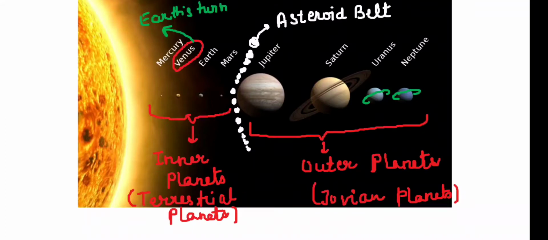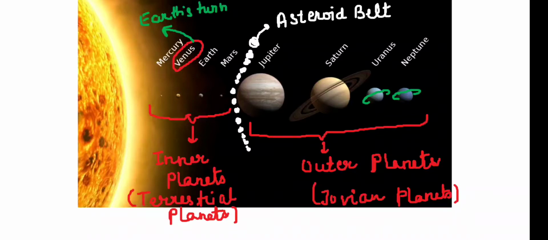Venus is called Earth's twin because of its size; as you can see, the size of Earth and Venus is almost similar. Then the 4th planet is Mars, which is almost half or 1/3 of the size of the Earth. Mars is the last planet of these inner planets.